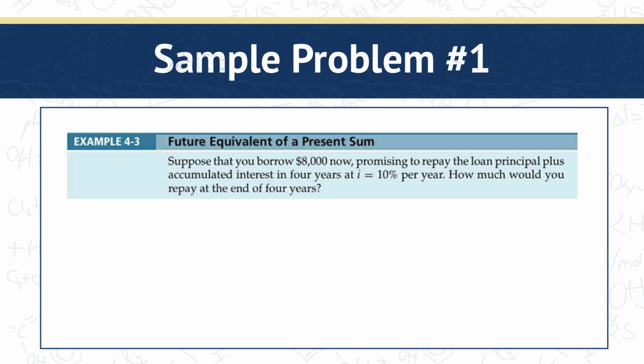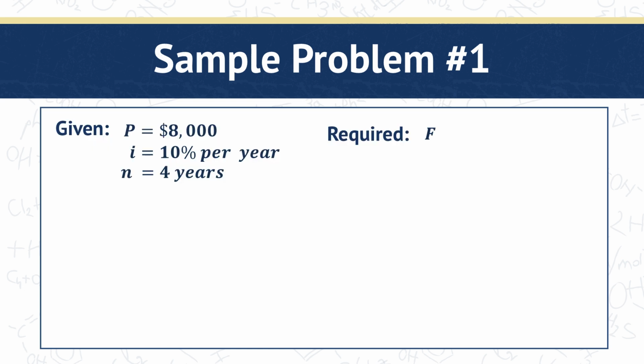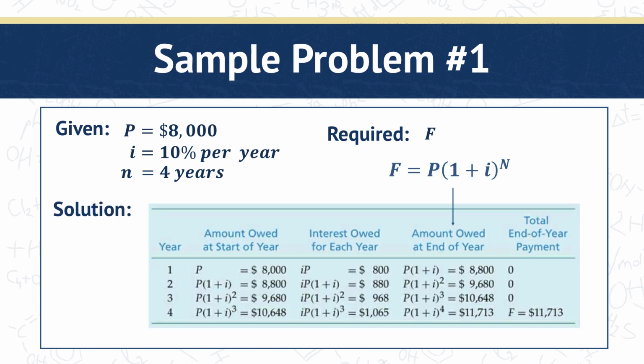To better understand those formulas, let's discuss some examples. For this example, suppose that you borrow $8,000 now, promising to repay the loan principal plus accumulated interest in 4 years at i equals 10% per year. How much would you repay at the end of 4 years? Let us first list the given values. We have a present value of 8,000 at 10% interest rate per year, for 4 years, and we're looking for the future value.